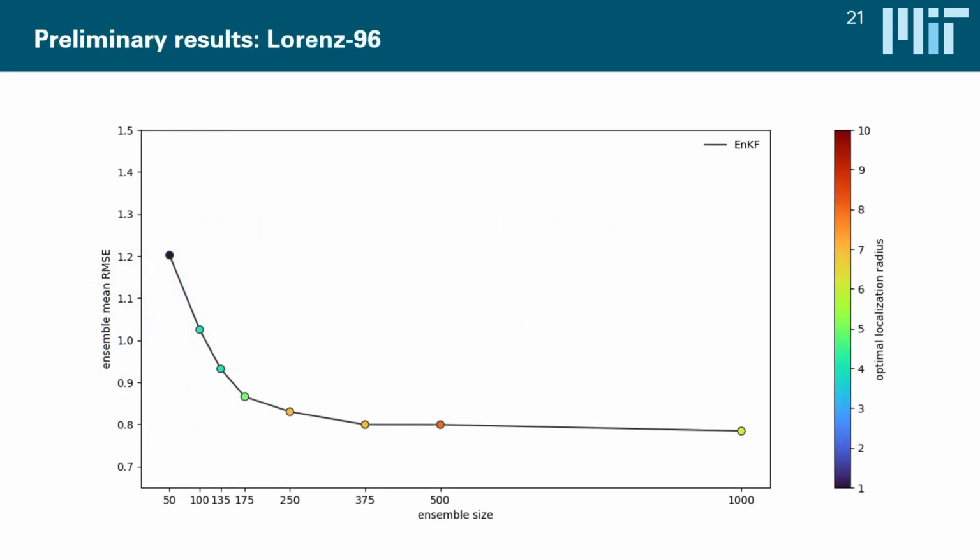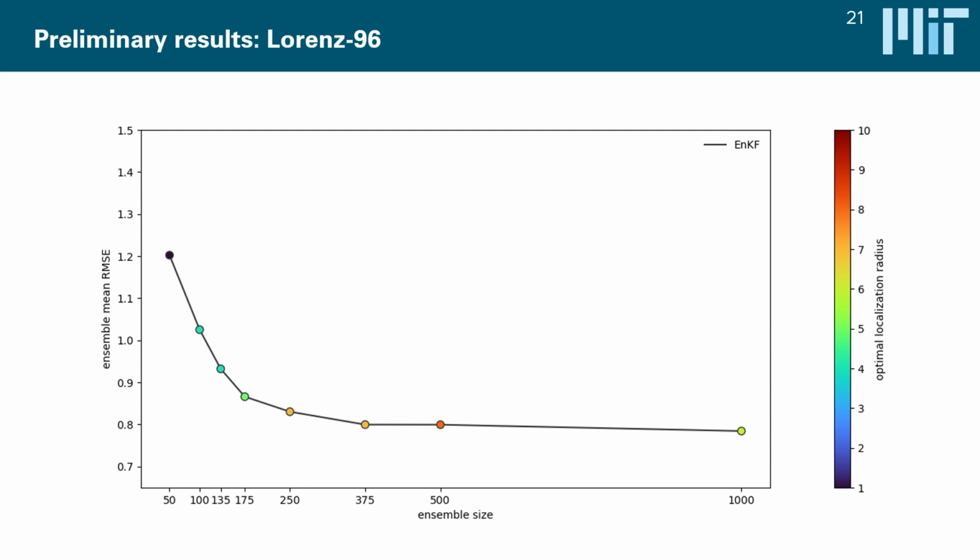Yeah, and with this, we can take a look at some of the results we have. So what you see over here is the ensemble mean root mean square error for an ensemble Kalman filter for different ensemble sizes plotted on the x-axis. The color of the scatter plots indicates that we have repeated this experiment for 10 different localization radii from 1 to 10, and have plotted the best localization radius for each ensemble size.